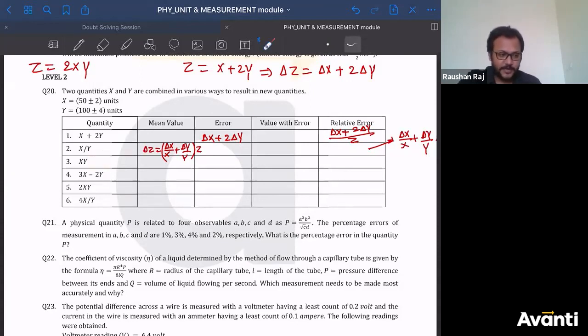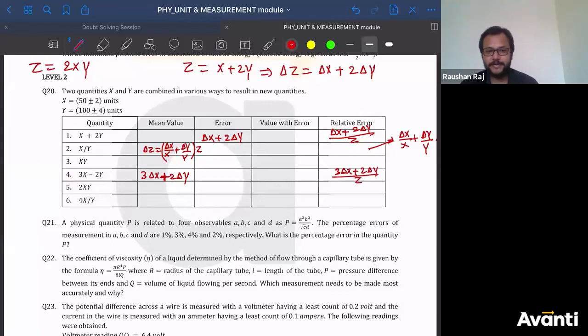What will be the answer for this part? 3x minus 2y. So the absolute error in this one will be written as 3 delta x plus 2 delta y. Why didn't I take the minus sign here? What is the reason? This is a random error. Error will never be subtracted. It will always be added. That is why I'll replace that negative sign with a positive sign. So this will be the absolute error. What will be the relative error, bachcha log? In this part I'll get 3 delta x plus 2 delta y divided by z.